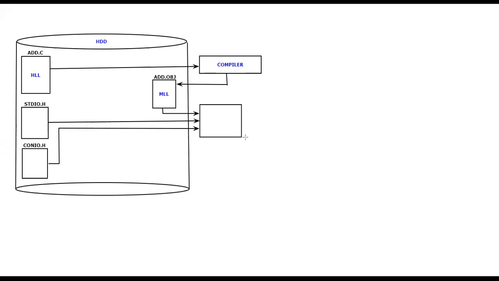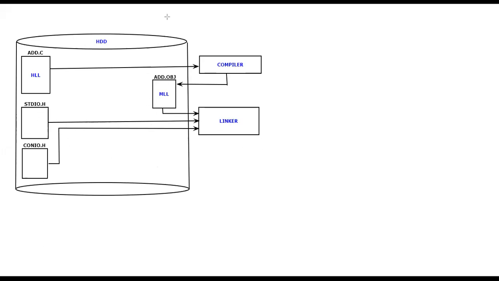Sir, what is this software? You only tell me. If I take any software, what should it do exactly? It should take these library files and the object file, and it has to connect both. Connecting both is what I'm going to call linking. So who's going to do this task? This is nothing but the linker software. The linker software is going to link the object file along with the library files.